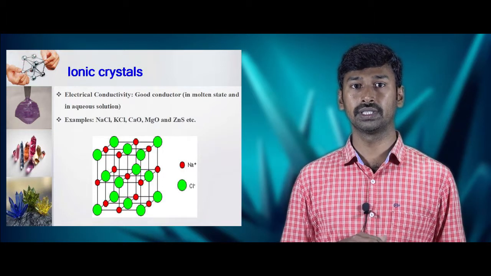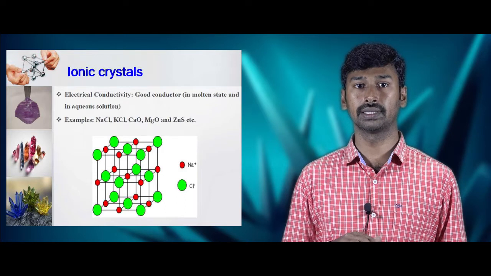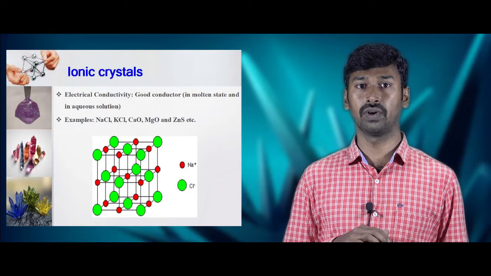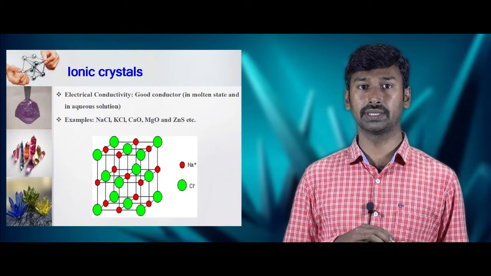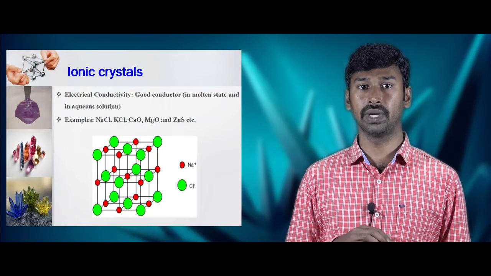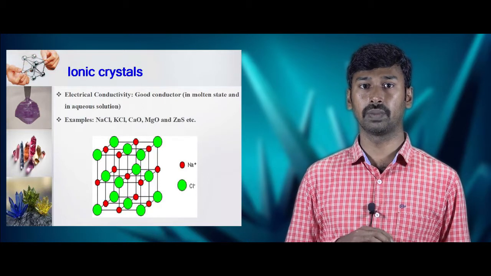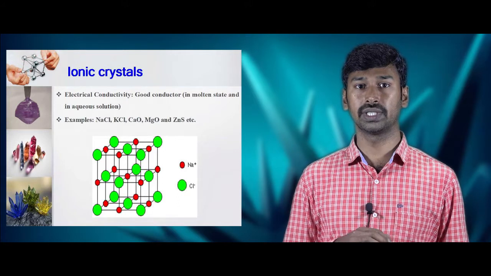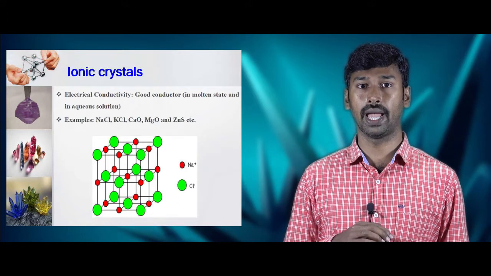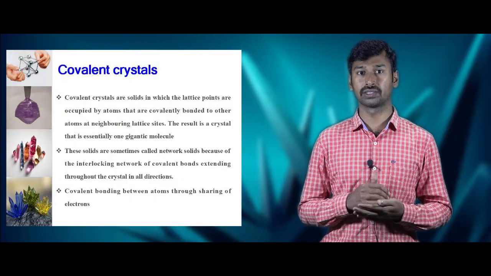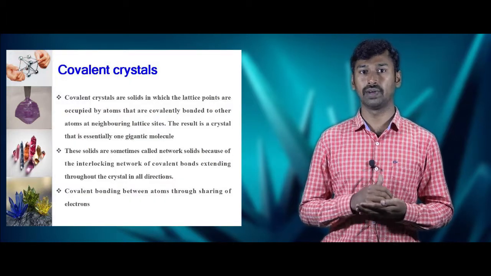The figure shows the systematic arrangement of ions in a sodium chloride system. These ions follow a systematic manner. That means sodium Na plus ion is followed by Cl minus ion, again it is followed by Na plus ion. This shows a systematic arrangement of atoms in a regular 3-dimensional space. Second, classifications of crystalline solids, that is covalent crystals.